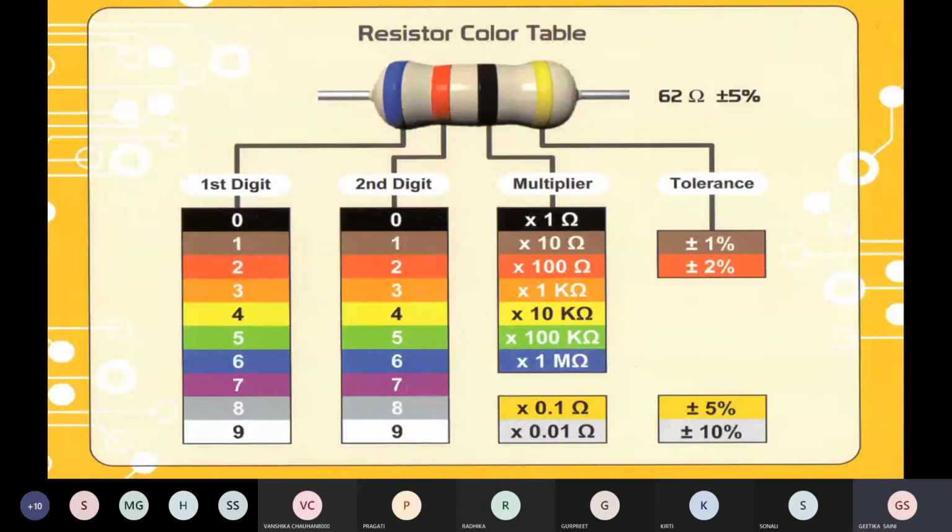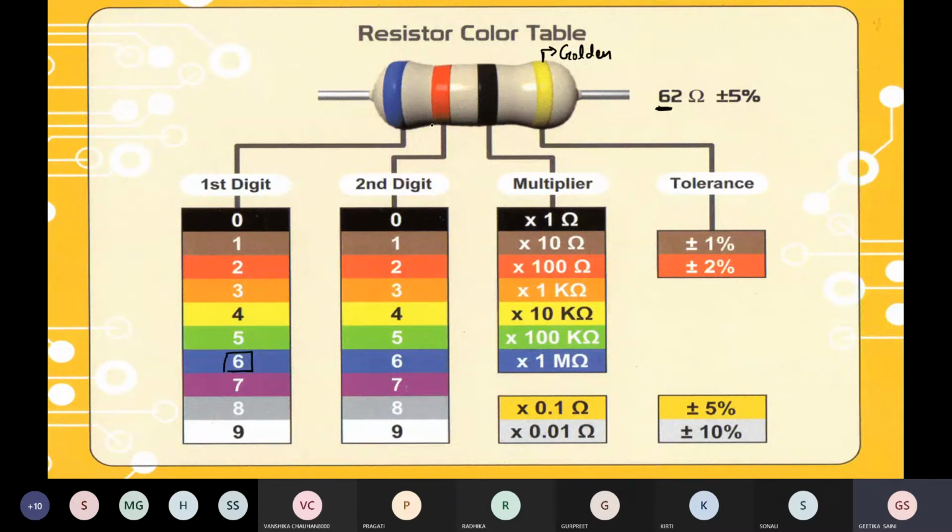Now see in this slide how we decode it. So here see the first ring. This is golden color. Don't consider it as yellow. This is golden. The first color is blue. So find out blue. Blue is 6. So note down the value 6, the first significant figure from the first ring.